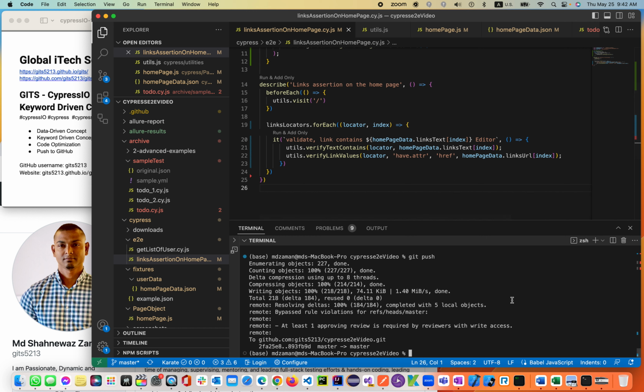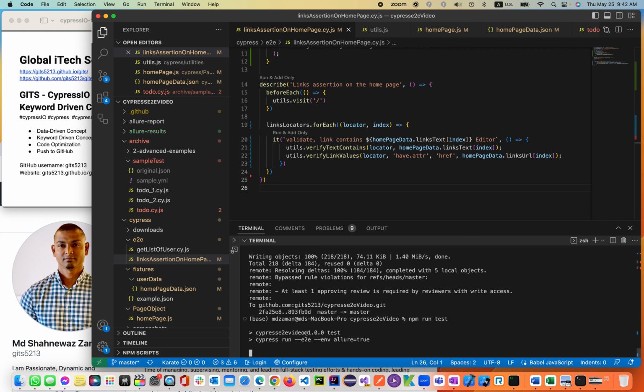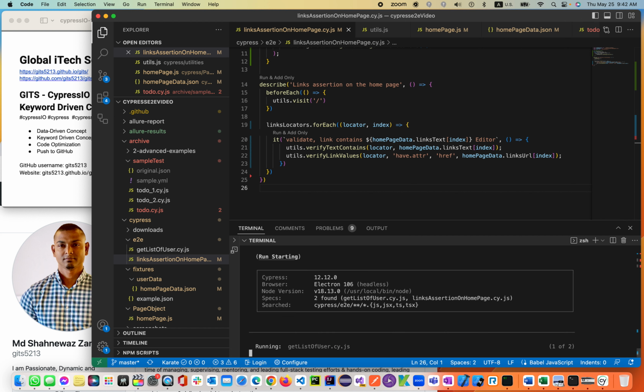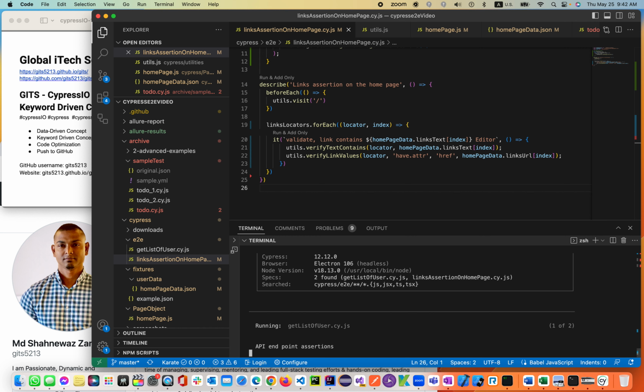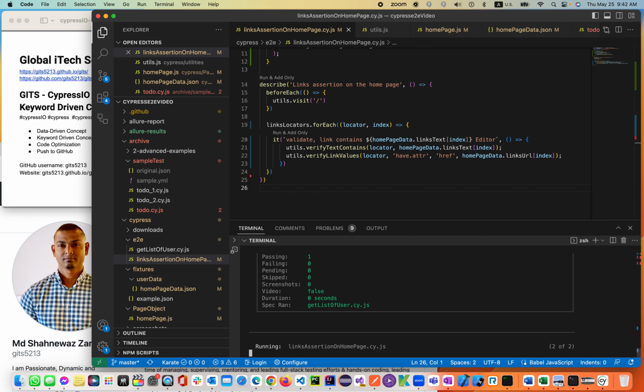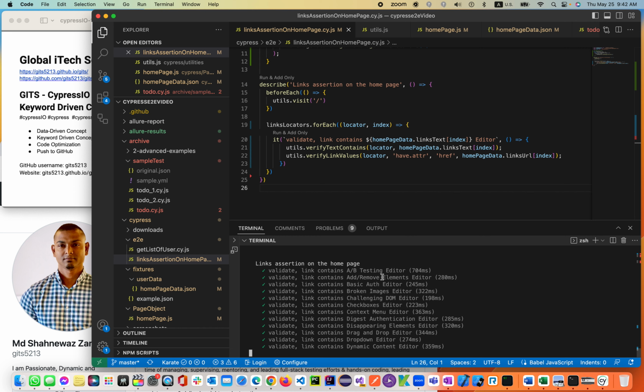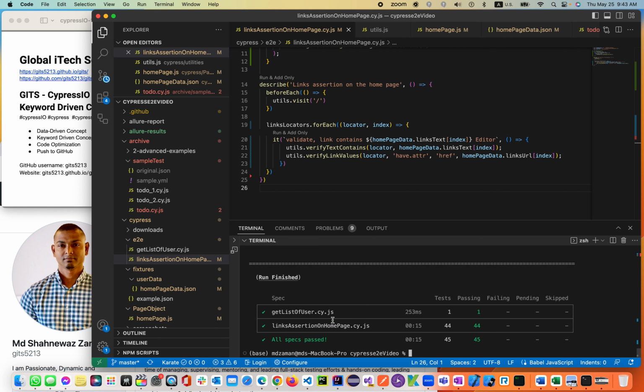Let's go ahead and run it. Let's see if it is running or not. npm run test. Get list of users, the first API test. The second one is our, there you go. So you see the tests coming with the validations: A/B testing, remove, page broken, exit, file download, right? So all of the test cases are independent, the way it was before with the 233 lines of test cases. Now you see the have attribute and href.